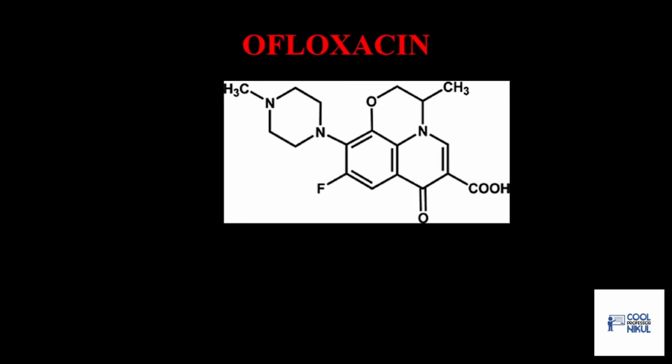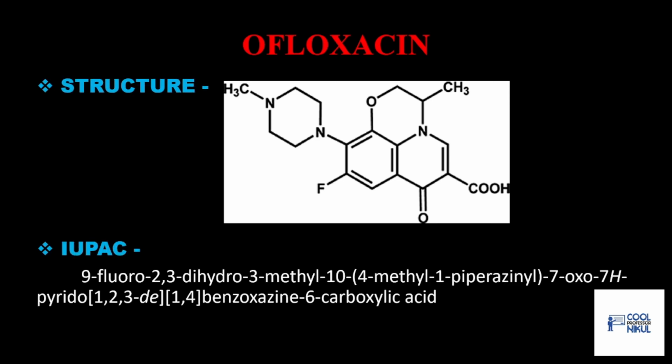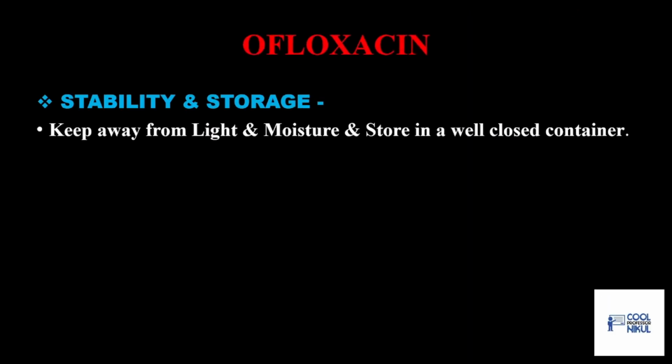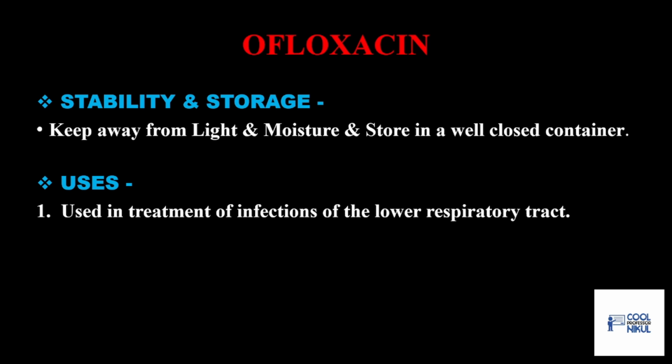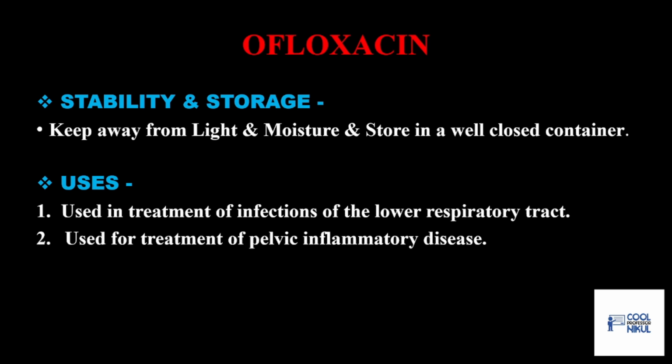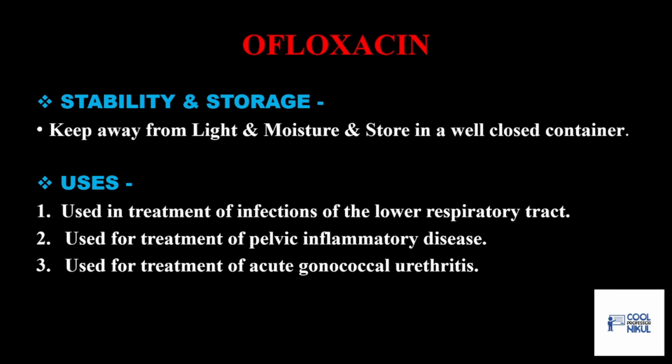Ofloxacin. This is the structure, and the following is the IUPAC name. The stability and storage is keep away from light and moisture and store in a well closed container. The uses are: treatment of infections of the lower respiratory tract, pelvic inflammatory diseases, and treatment of acute gonococcal urethritis.